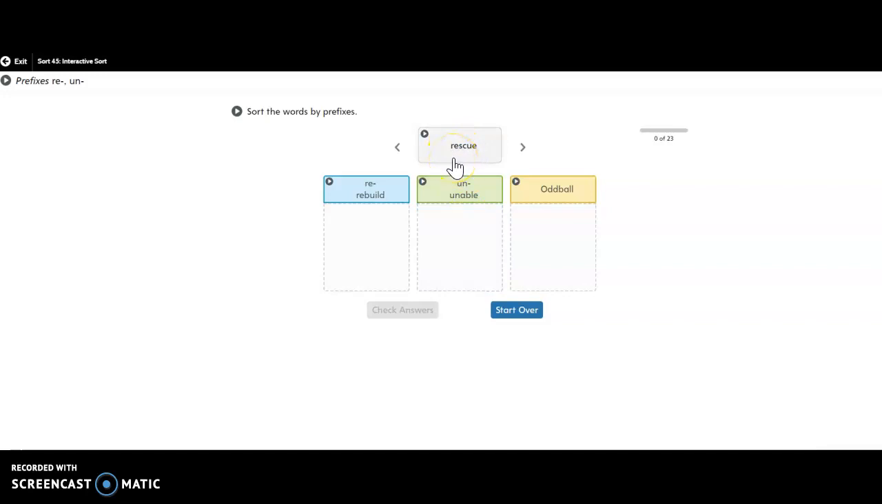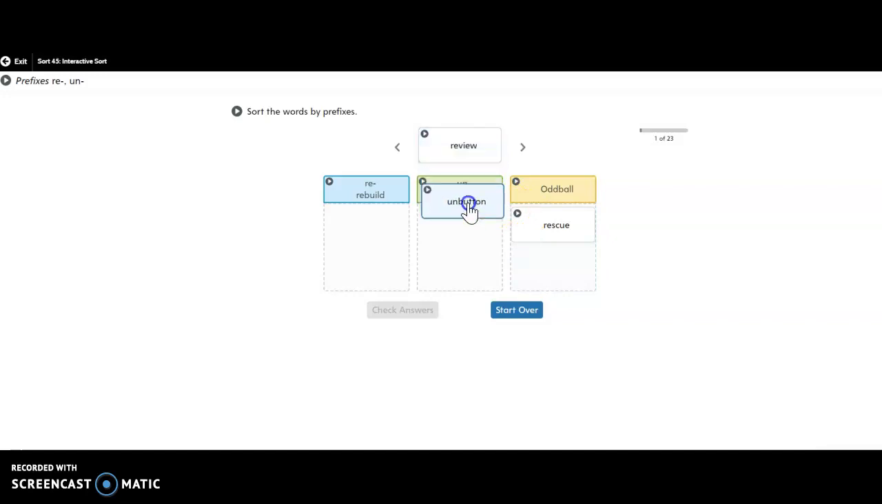The first word we have to sort is rescue. Obviously, we see the RE at the beginning. Now, is this being added onto a base word? Skew. Now, there is a word that sounds like skew, but it's not spelled this way. We don't really know what this meaning is. I don't think this is a base word. And the meaning of rescue, to save someone, I don't think that has anything to do with again or going back. So I think that belongs in the oddball category.